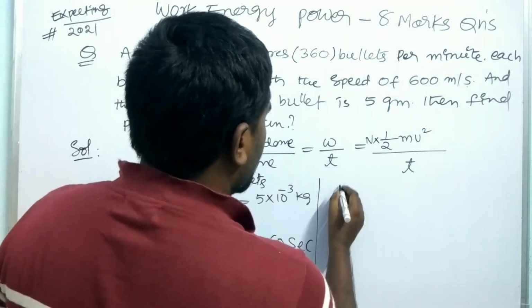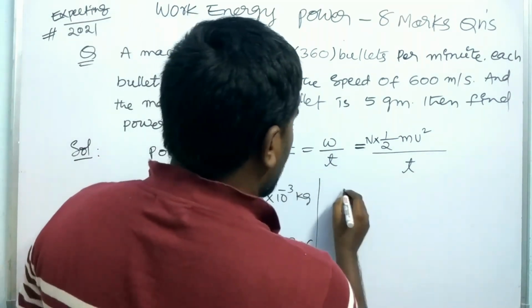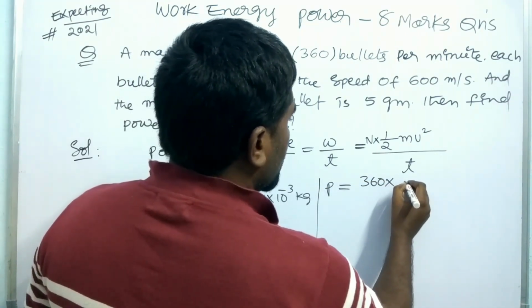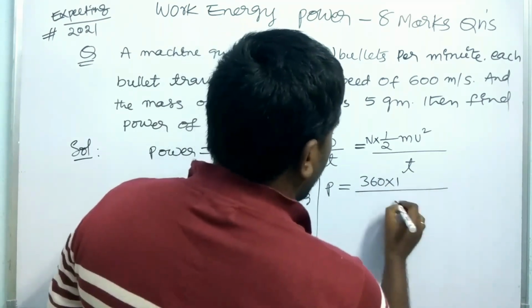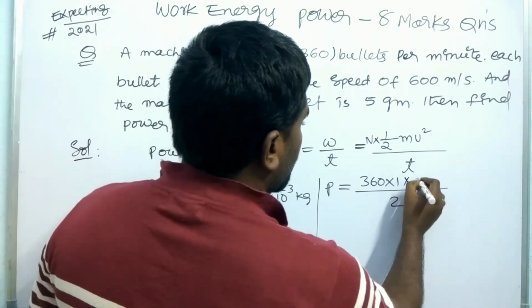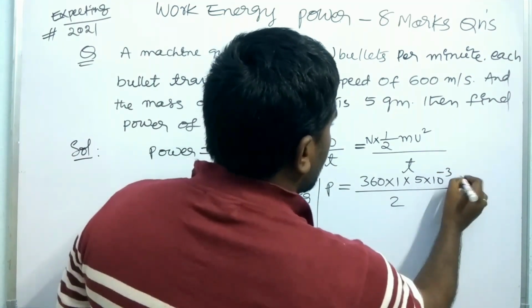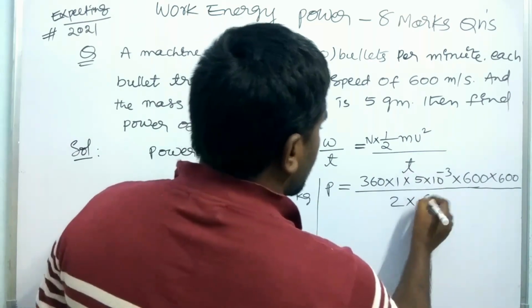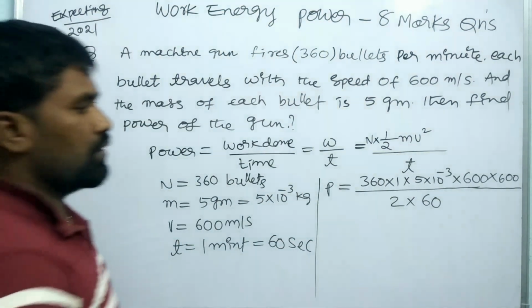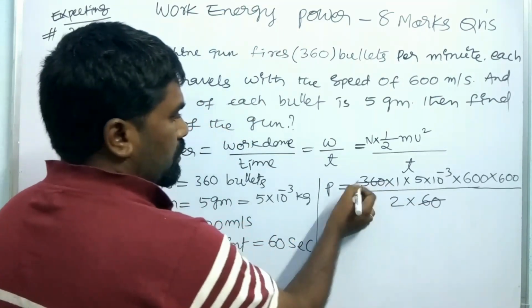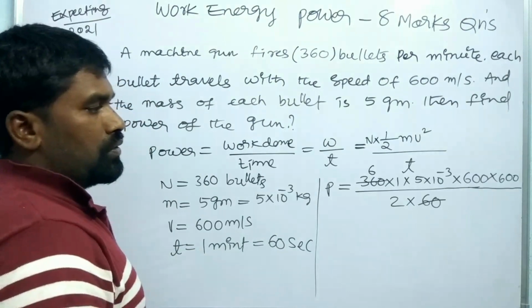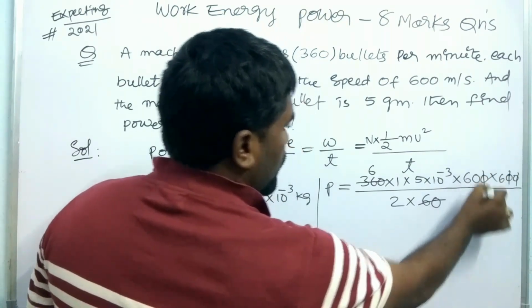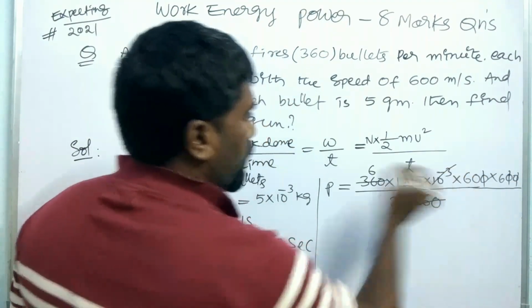So for the substitution in this equation, the power is calculated as P equal to 360 into 1 by 2 into mass of the bullet, 5 into 10 power minus 3, into velocity 600 into 600, by time 60. Here this term cancels: 6 times 60 is 360. The three zeros are cancelled out by the 10 power minus 3.